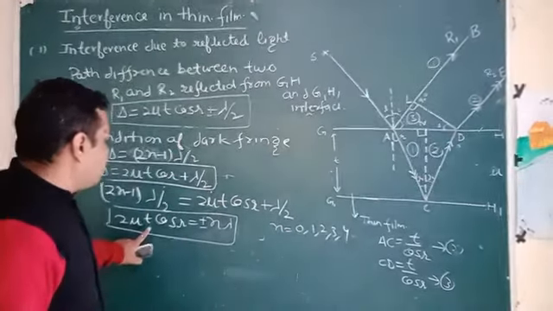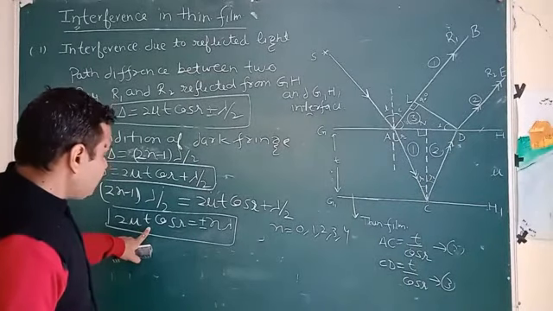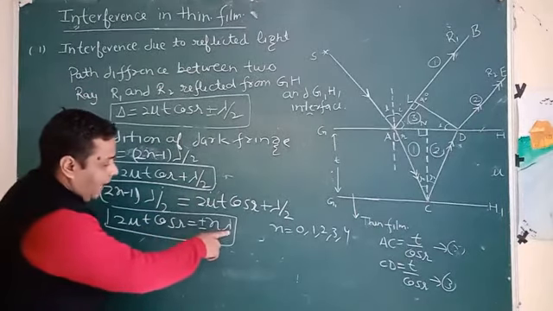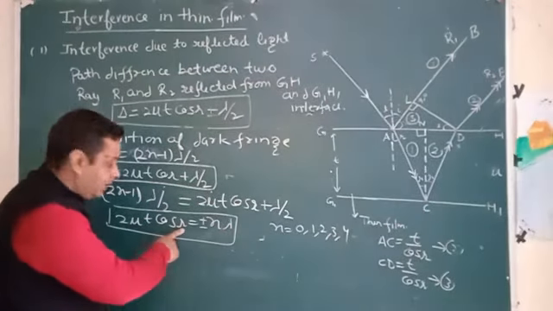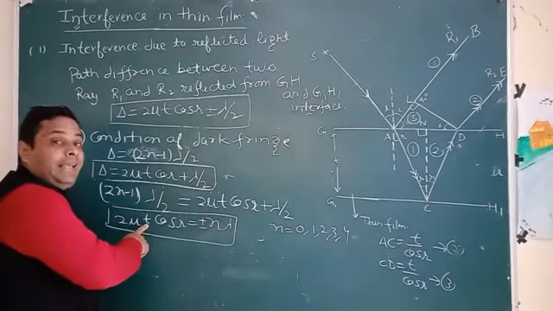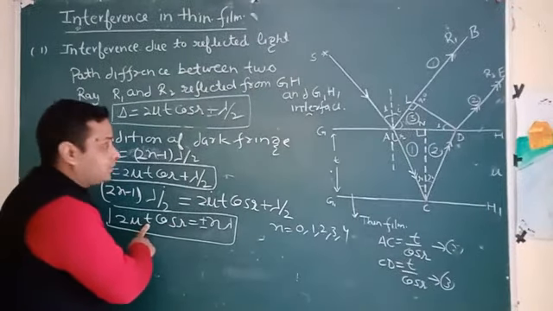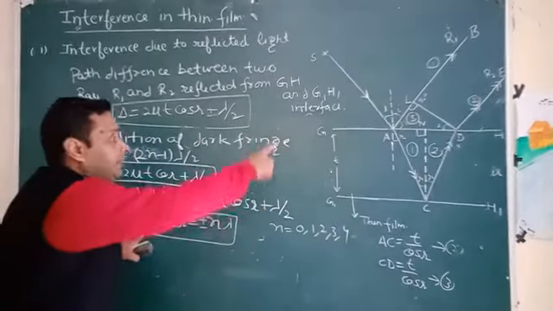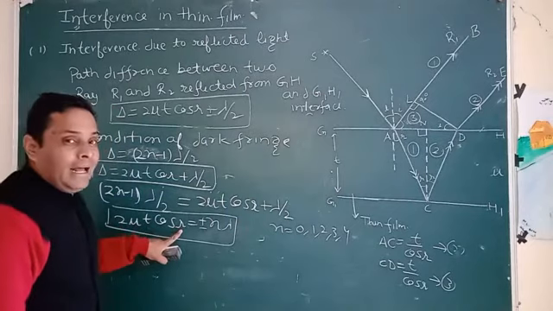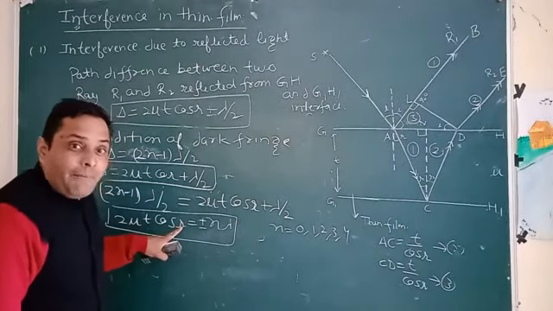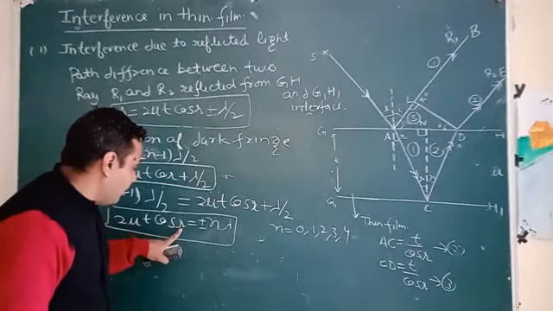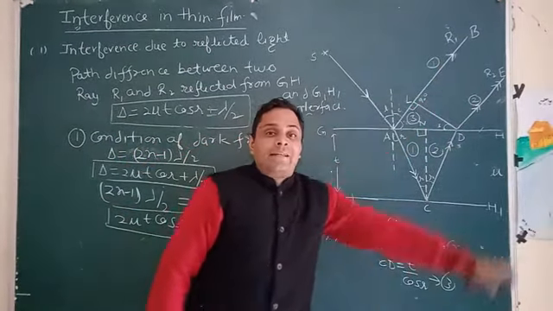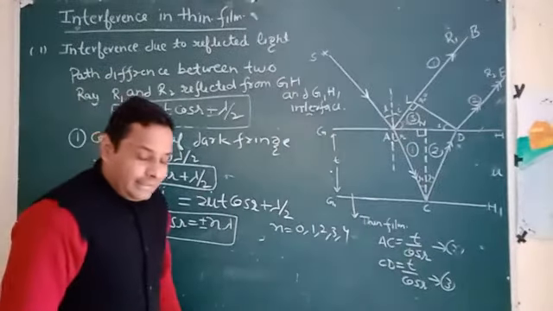So here we have seen that when lambda is known and the angle of refraction is known, then we can easily calculate the thickness of the film. By taking the constant thickness of the thin film and varying the angle of incidence, meaning the angle of refraction, we can get bright and dark fringes in our detectors.